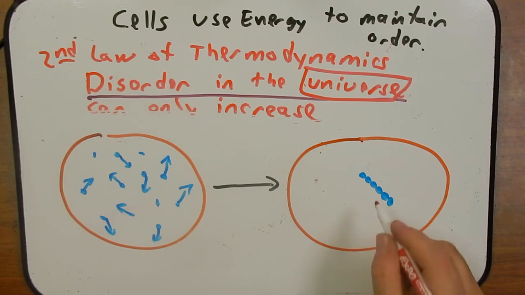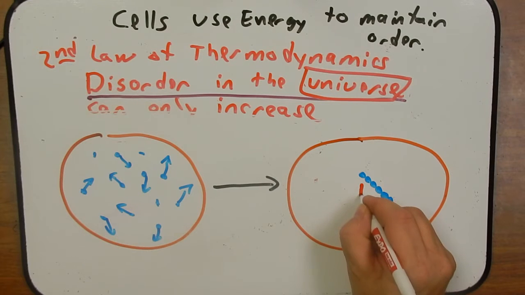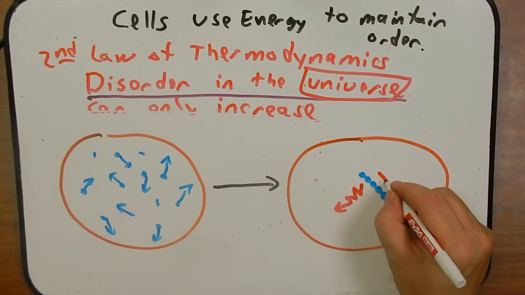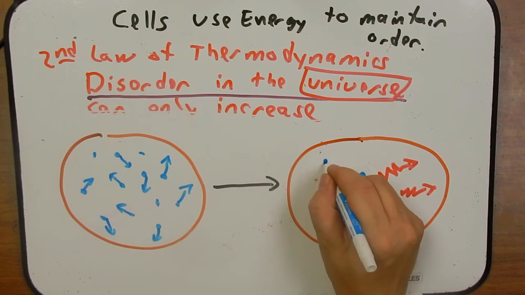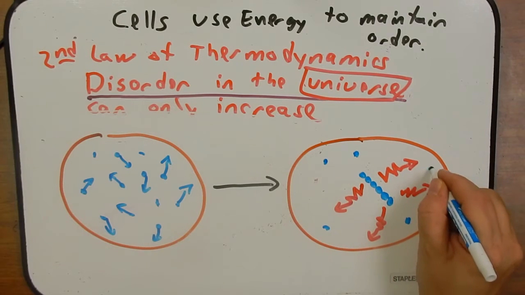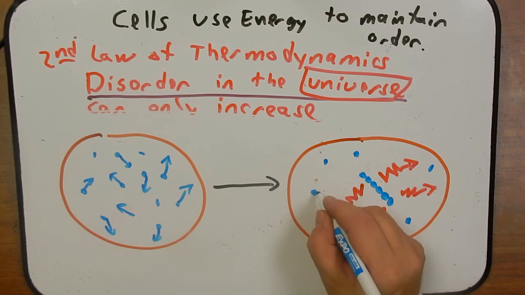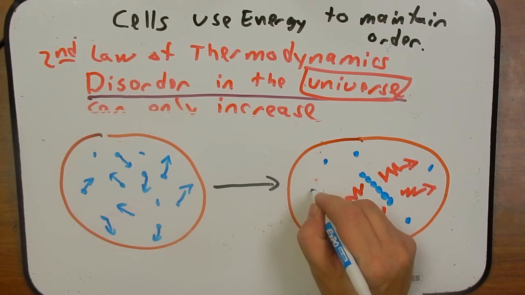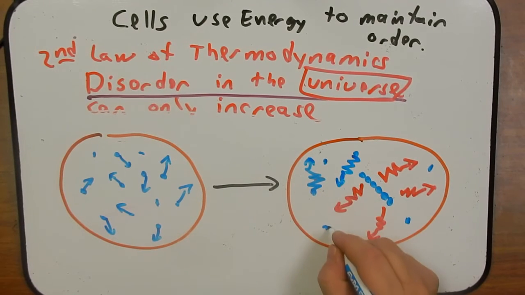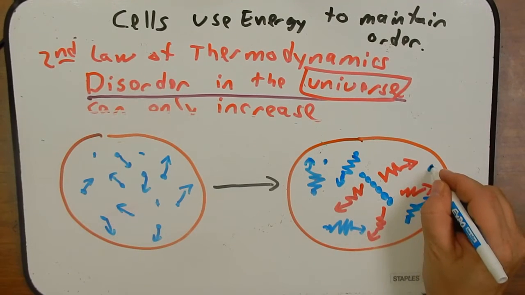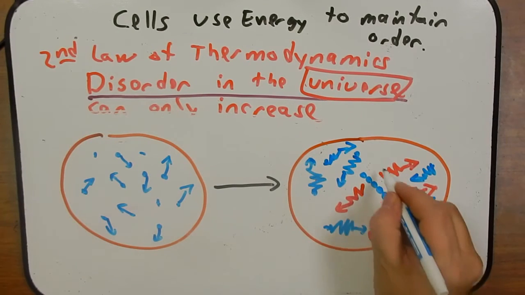In the process of establishing this order here, we've generated heat. This extra heat that has been generated causes these other molecules, we'll draw them around here, to become even more disordered, because this heat has raised the temperature, and so maybe they're not only going in random directions, but they're bouncing all over the place because of this heat that has been released by creating some order here.